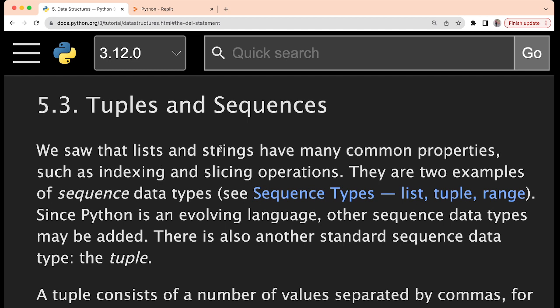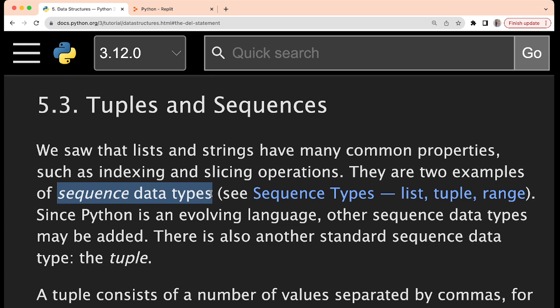We saw that list and strings have many common properties, like indexing and slicing, right? These are two examples of sequence data types. Sequence means some elements which are stored in a particular order.